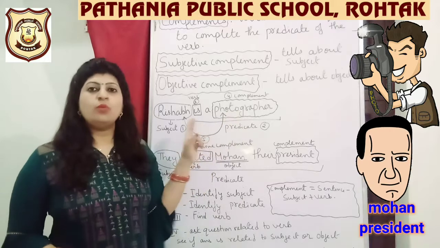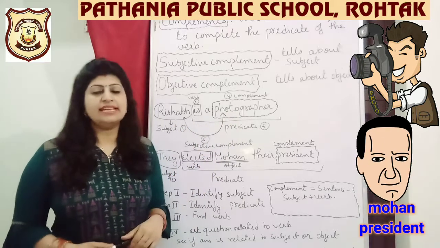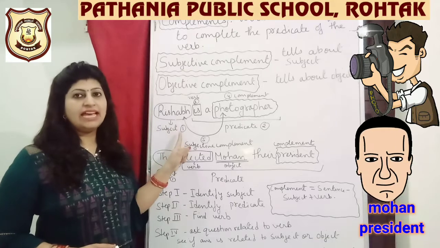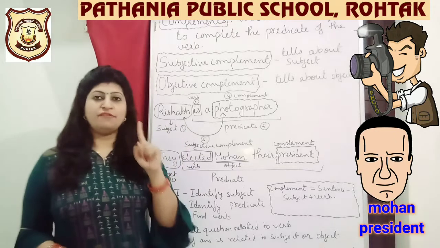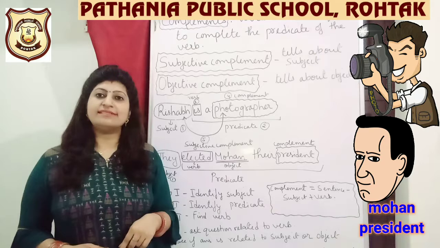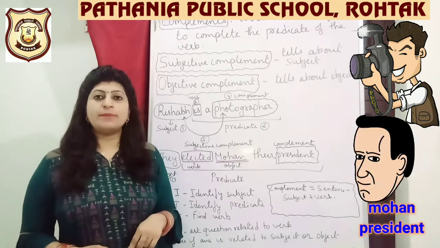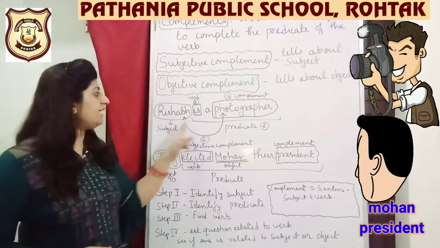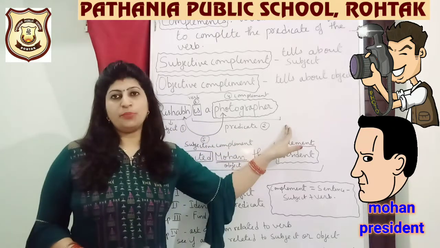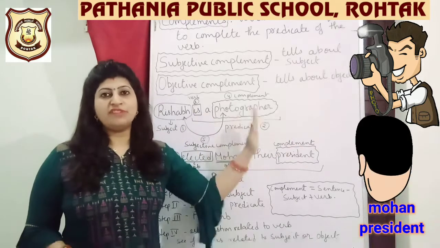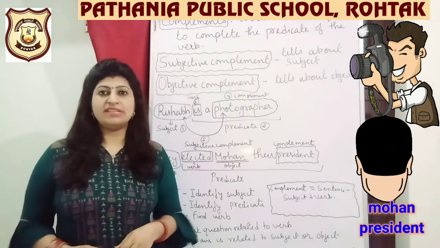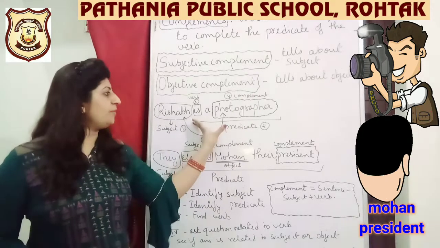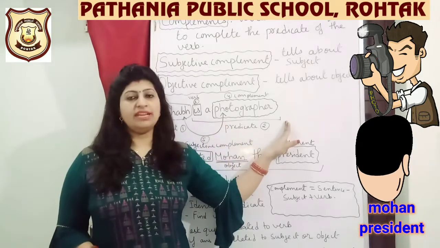Rishab is a photographer. If I say what is the subject of the sentence, you can easily see I have written Rishab is the subject and I have written 1. That means our first step is to find out the subject in a sentence. That means about what are we talking or about whom we are talking. Then the remaining part becomes your predicate. So whatever is left after you remove the subject from the sentence, it is your predicate. That I have mentioned from here to here, that is your predicate.